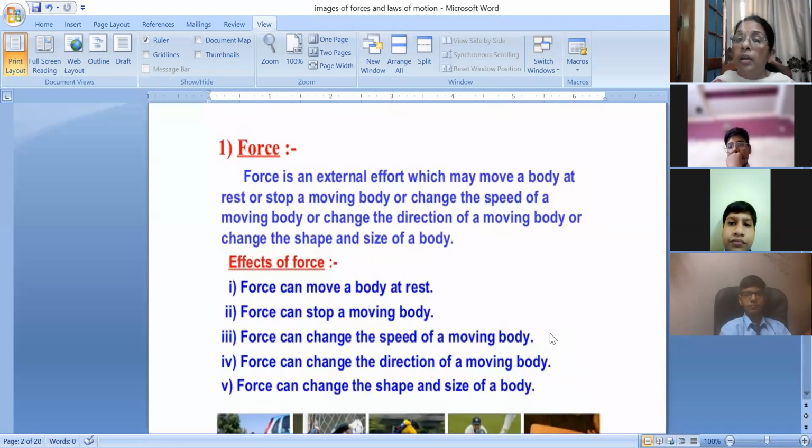So what do you say? This force is an external effort which can make a body move from rest to motion, or from motion to rest. It can change the speed, and it can change the shape and size of an object. Yes, children. Now you can see what the force has done.